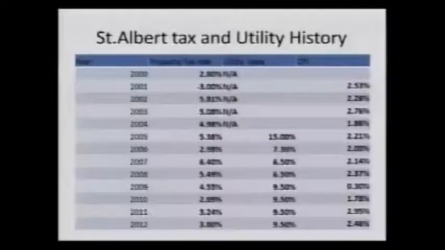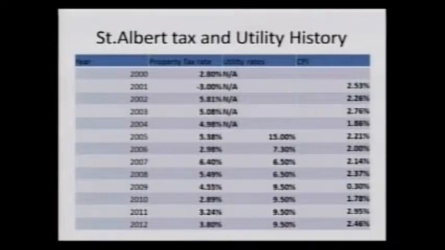This first slide is simply a history for St. Albert of our tax rates from 2000 to 2012, our utility rates from 2005 to 2012, and the consumer price index on the right from 2001 to 2012. The incomplete data is not there as I could not find it.